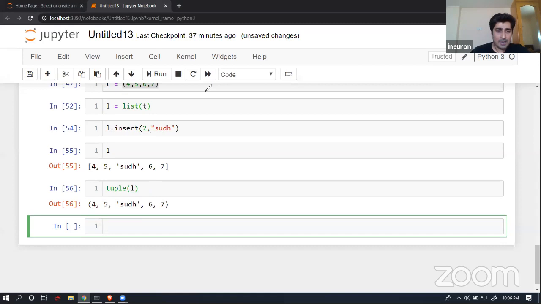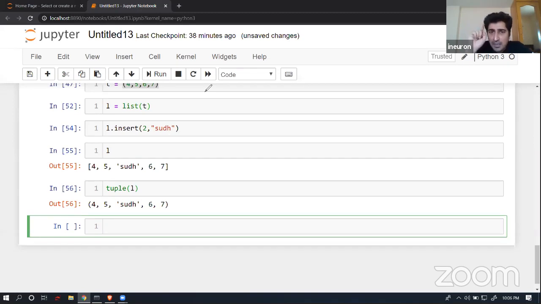Now, this is all about tuples. We have seen that tuples are basically an immutable entity. Lists are basically a mutable entity. Again, if I talk about string, a string is also an immutable entity. So I think we all know the difference between the mutability property and the immutability property. We all are aware of that.